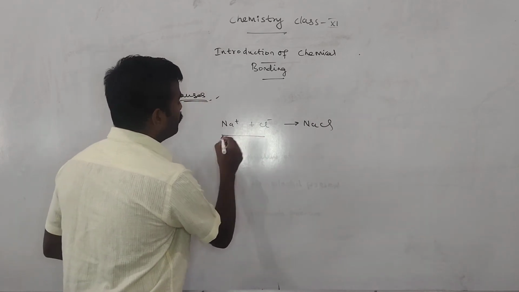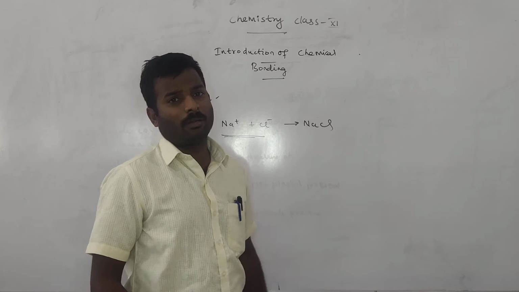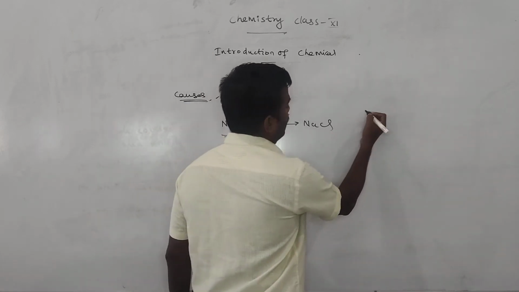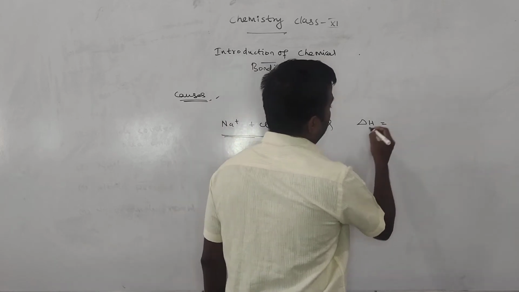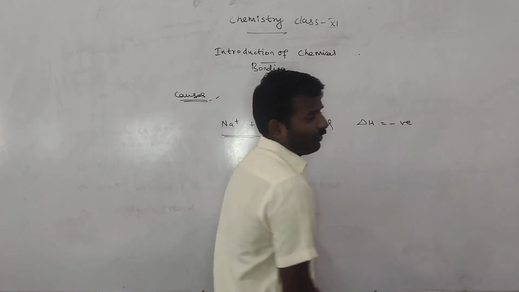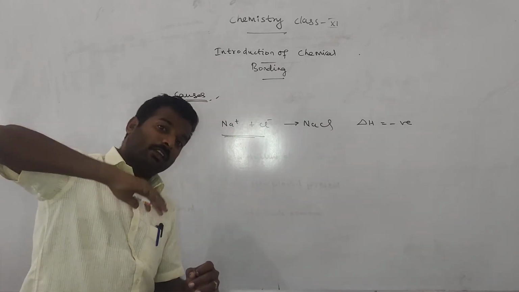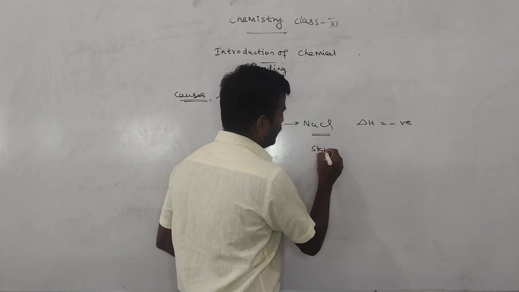So energy is released, and delta H, the enthalpy change, is negative. What is the meaning of negative? Energy is given to the surroundings. Therefore, it attains stability.